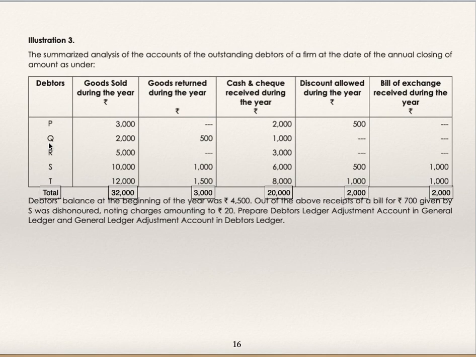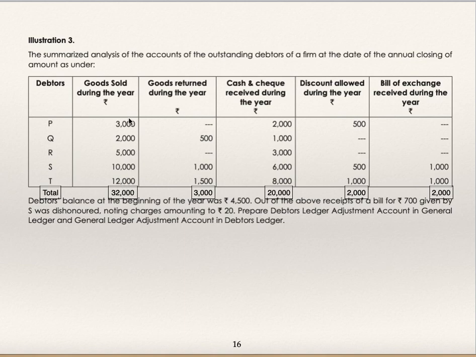Now we'll go to the next illustration, illustration 3rd. Summarized analysis of accounts of outstanding debtors of a firm at the date of annual closing is as under. These are the customers' names: debtors PQRST, goods sold during the year.